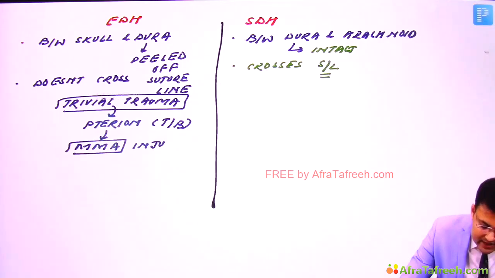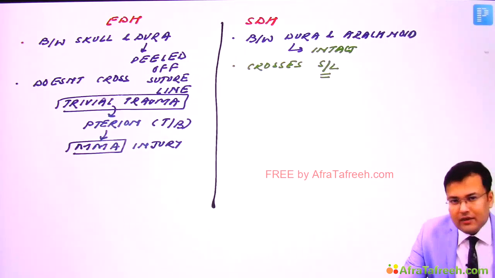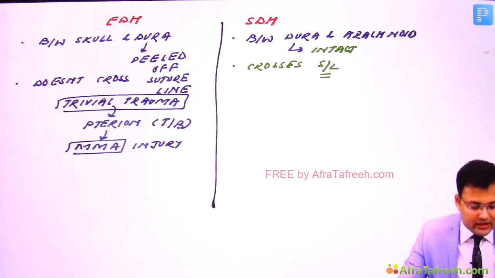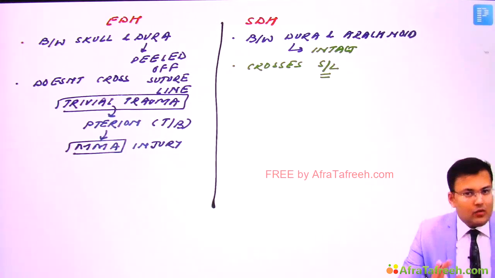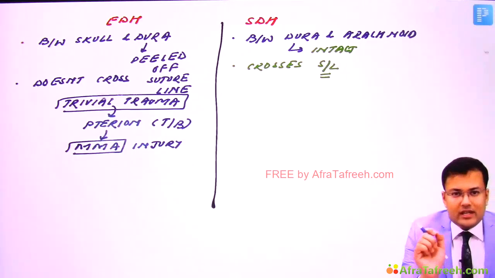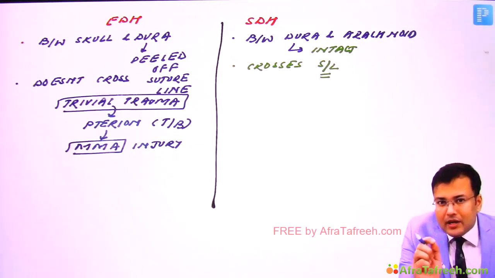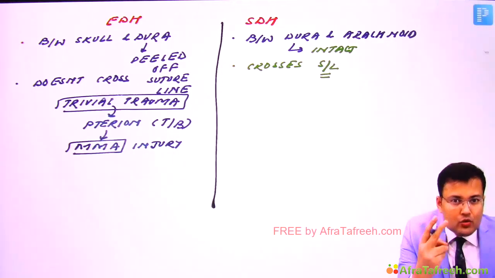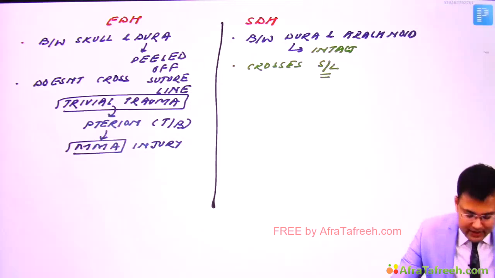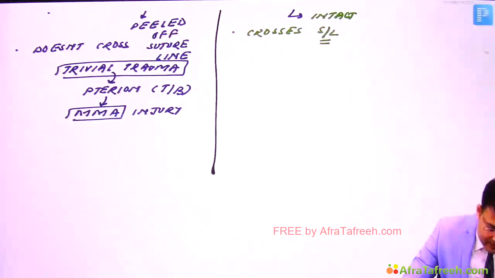middle meningeal artery injury, there is collection of arterial blood. So this occurs in EDH. Now what happens in EDH? Lucid interval is positive. What is lucid interval? This question was asked many times. So there is a short period of consciousness between two episodes of unconsciousness. So in this case, important point here, lucid interval is positive.